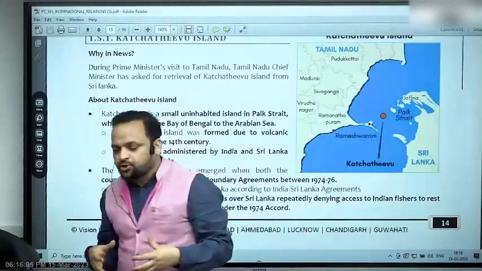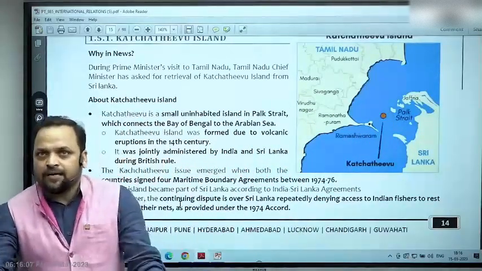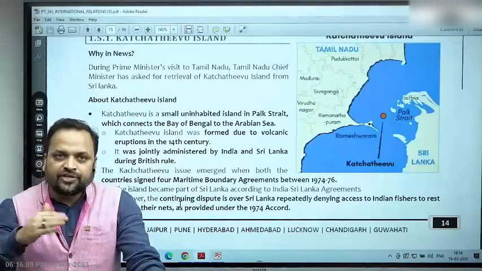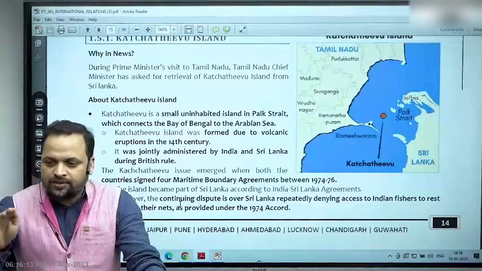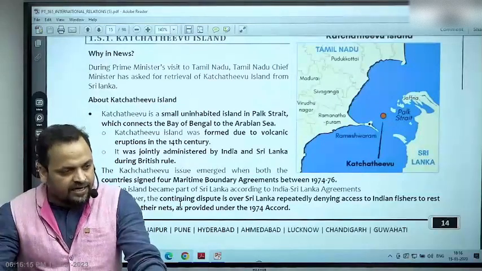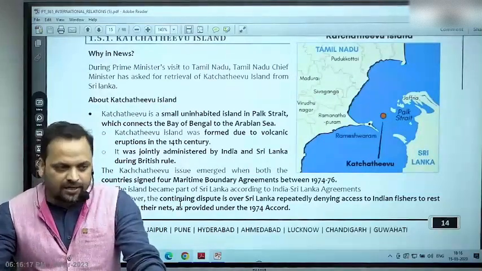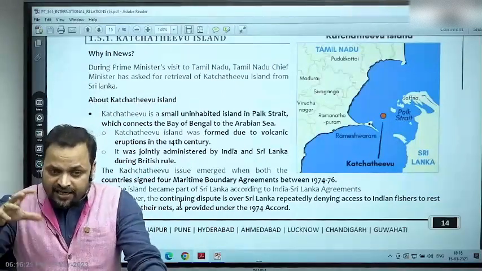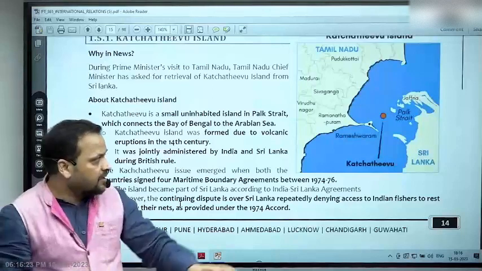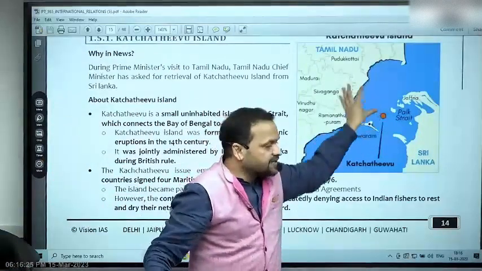What is the issue? So 1979 onwards, what you will see is fishing in this area dwindled because the security situation worsened. In 2009, the civil war in Sri Lanka ended. LTTE was decimated by the Sri Lankan government. That's a separate topic. But after that, fishing increased in this region. All right. In what region? Palk Bay region. This is the Palk Bay.